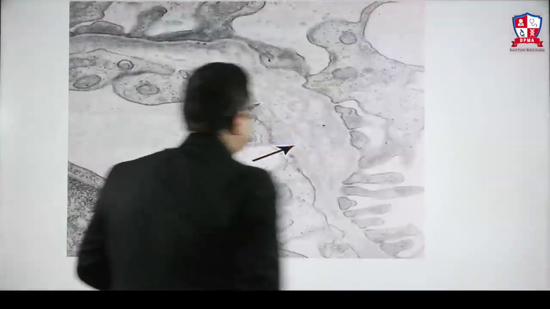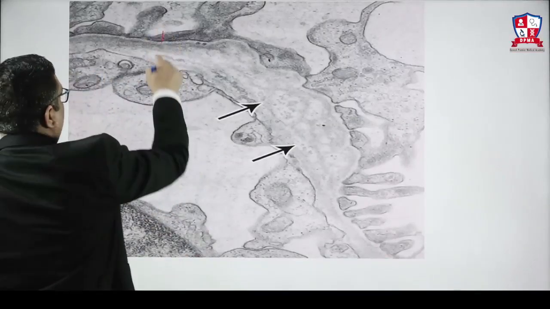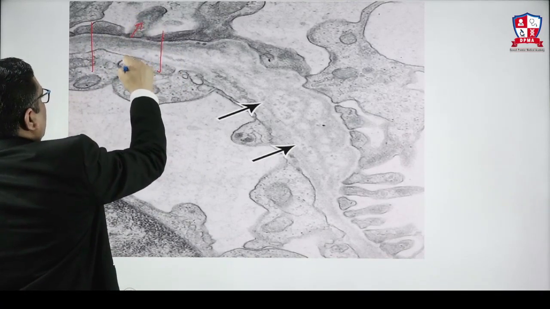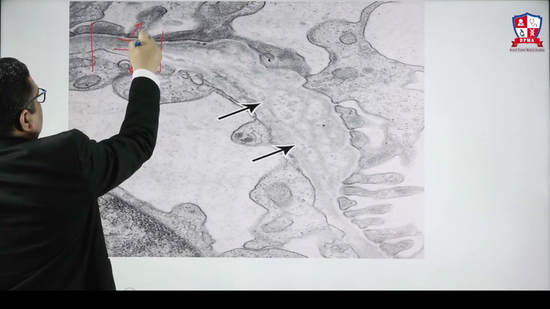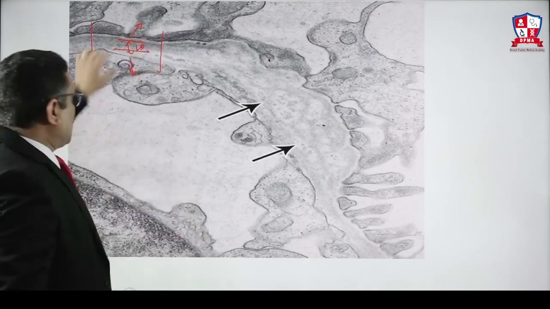So this is the electron microscopy which I wanted to show you. That is what I have told you. This area I am showing you is a normal lamina rara externa, lamina rara interna, and the gray colored thick band is called lamina densa.